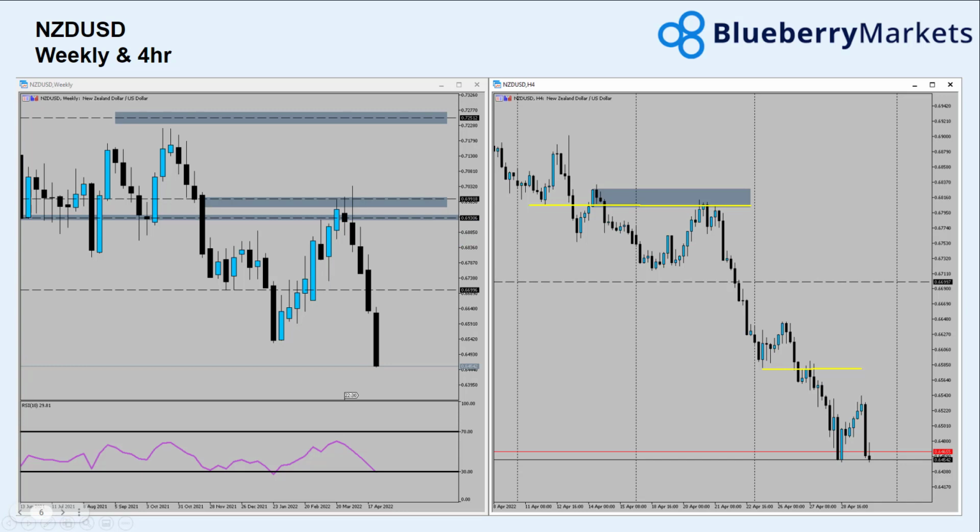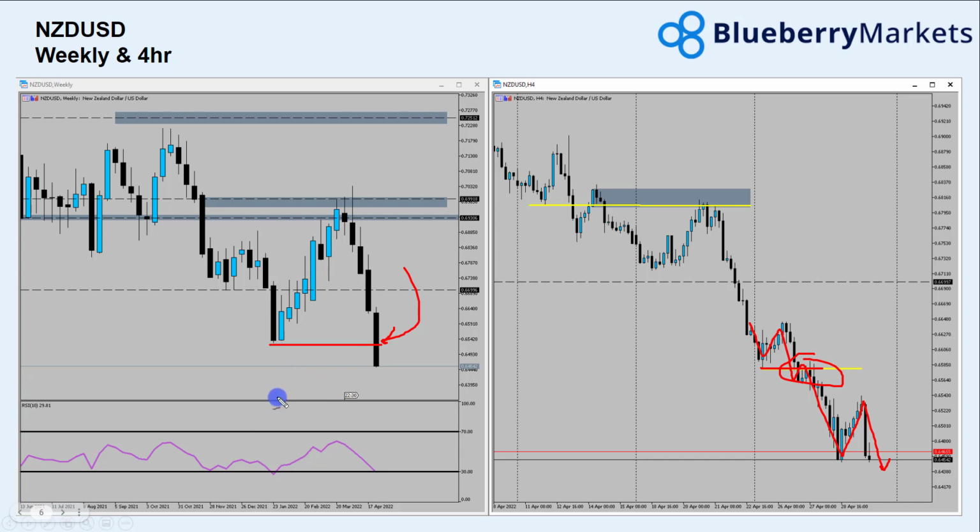Kiwi dollar then, so I like the idea of Kiwi dollar short, and Kiwi continues to remain bearish. We did get a couple of decent pullbacks this week in the market. We saw especially these retests of these lows around about the 65.85 level. That was a decent level to look for those shorts to enter.